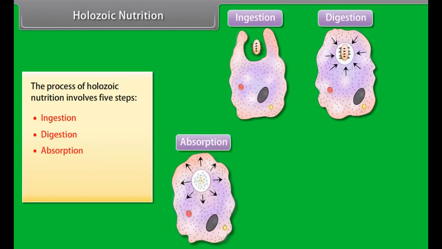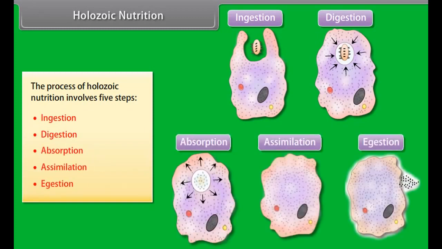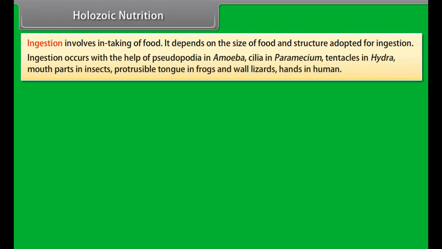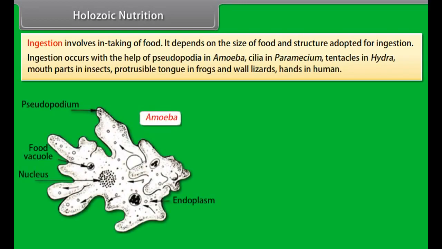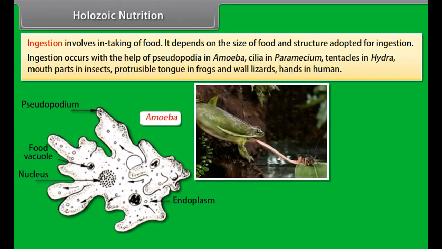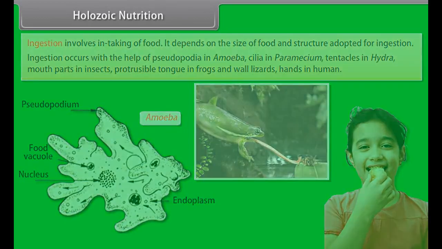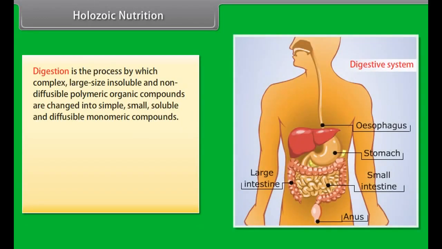Holozoic nutrition. Holo means whole and zoikos means animals. It is a method of nutrition that involves the ingestion of liquid or solid organic material. The process of Holozoic nutrition involves 5 steps: ingestion, digestion, absorption, assimilation, and egestion. Ingestion involves intaking of food. It depends on the size of food and structure adopted for ingestion.